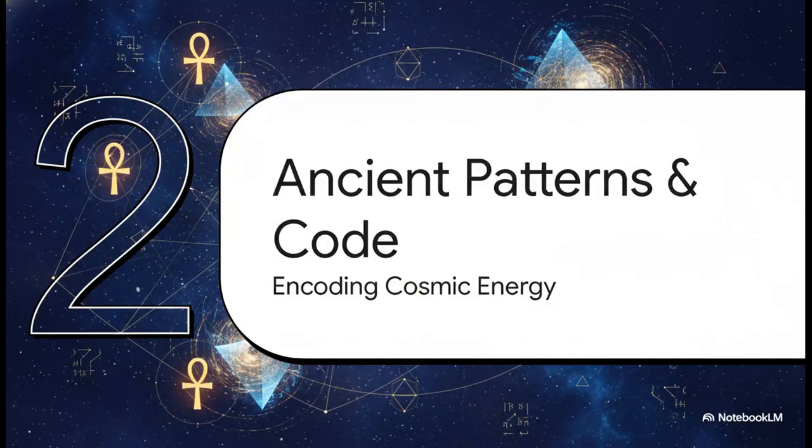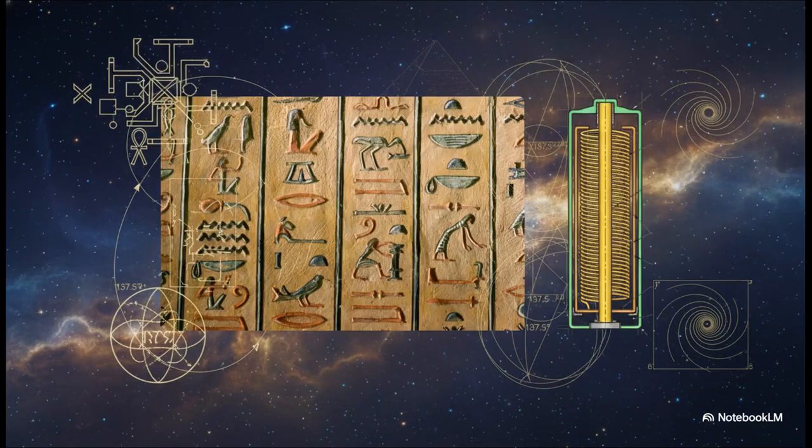Moving on to Section 2, Ancient Patterns, Modern Code. I absolutely love this comparison because it perfectly captures a historical continuity in how we handle energy. On the left, you've got carved Egyptian hieroglyphs capturing and storing symbolic patterns. And then on the right, the coiled cross-section of a modern battery, storing physical pressure. It's exactly the same thing. Humanity has always had this hardwired drive to contain, read, and interpret energy across time. Honestly, we've just swapped out stone tablets for industrial copper.